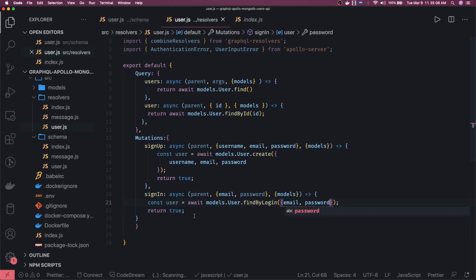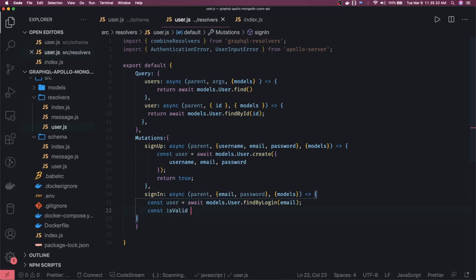If this user exists, we'll actually generate the token or do something. It's all about comparing the password, doing all the calculations, whatever you can do. Find by login means it will first try to find if this email exists in our system. If true, then it will compare the password, right?